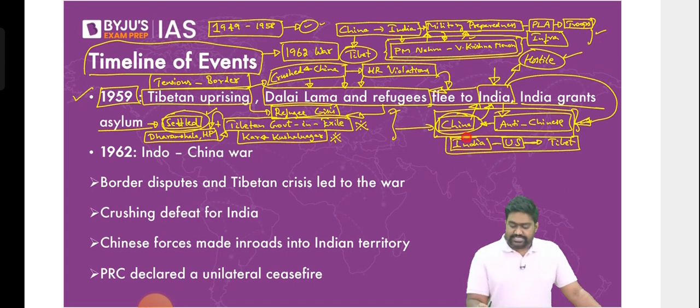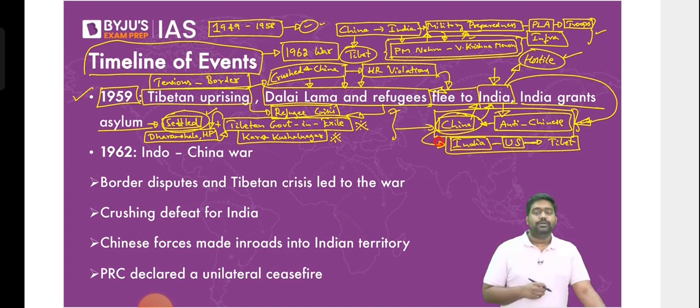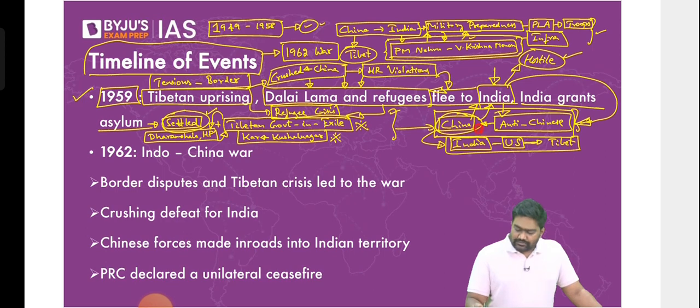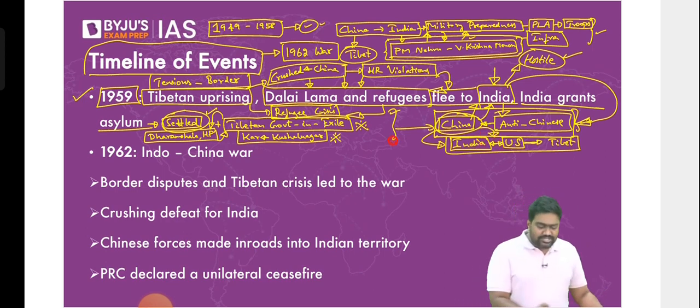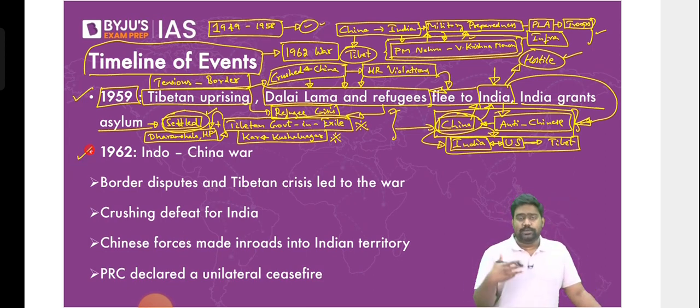So as India and the US had the same position, it further led China to conclude that India and the US were on the same page. It's not true at all. India and the US had a lot of differences, right? But still, there were areas where we had common interests. So China started seeing India as a Western ally. So immediately the tension started escalating, and China deployed more troops, mobilized more troops by 1960-61.